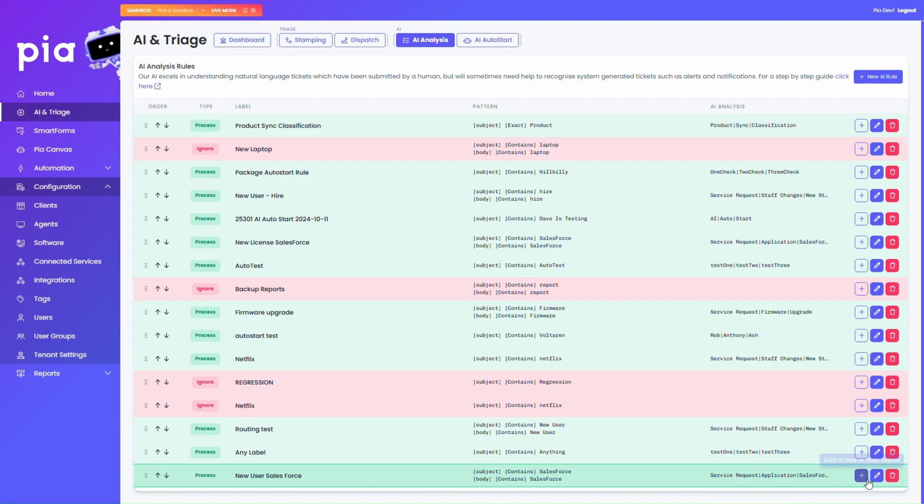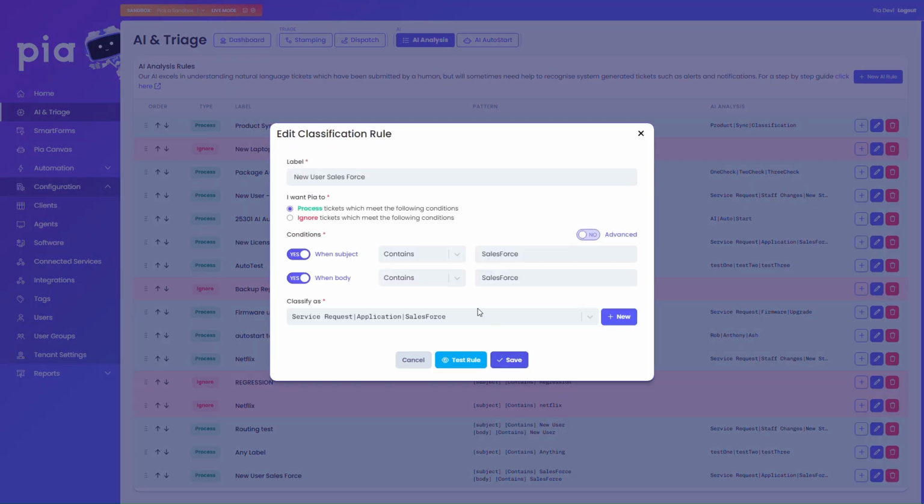In instances where a broad ticket request like a new user needs to be separated from specific software, in this case Salesforce new user request, you can add your own custom classification and AI rule to train PIA's AI to further categorize your tickets. This AI rule scans all incoming tickets that contain the word Salesforce in the subject and body and classifies it as seen here.